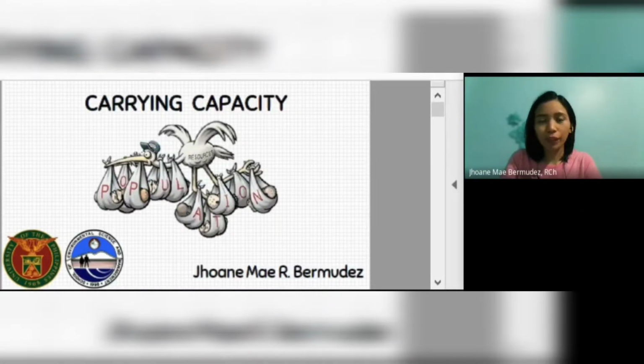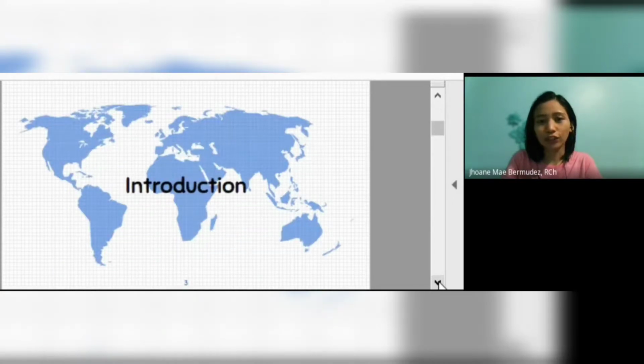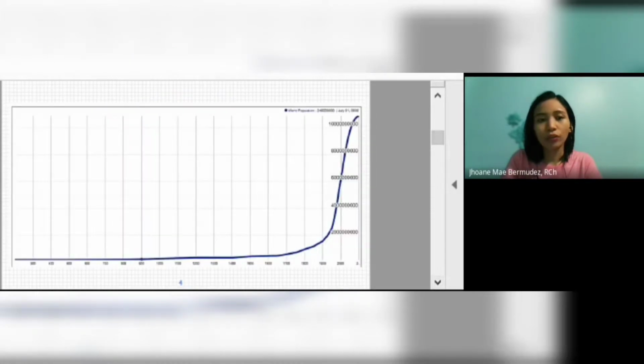Our topic for today is about carrying capacity. This is our agenda. For the introduction, we're going to sum up the overall idea of the important concepts about sustainability by looking at how early thinkers worried about population growth. Shown here is the world's population from the past until the 21st century.